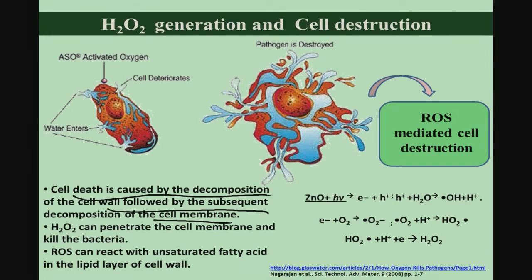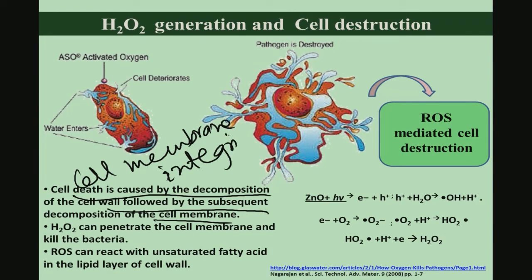So, essentially cell membrane integrity, which I mentioned while discussing some of the antibacterial assays, is disturbed by this zinc oxide addition. In the potential reactions that I have seen, it essentially forms H2O2, and this H2O2 is one of the ROS species which can penetrate the cell membrane and kill the bacteria. In fact, H2O2 treated cells are often used as a control which will definitely show some cell death.